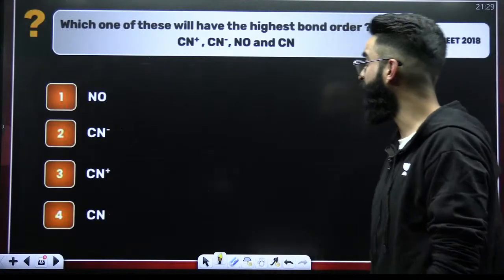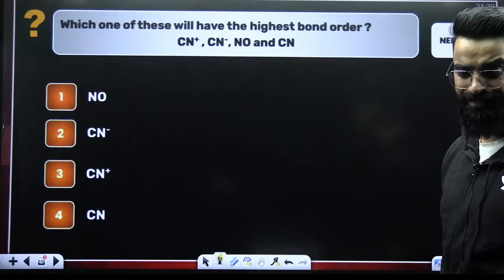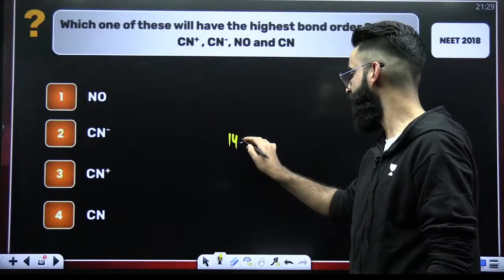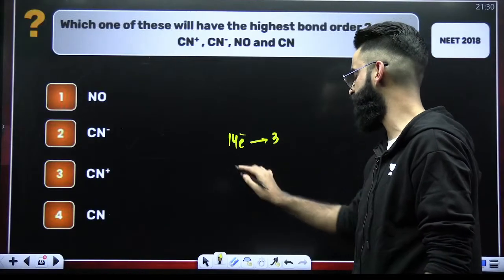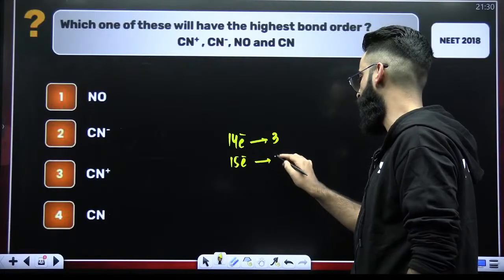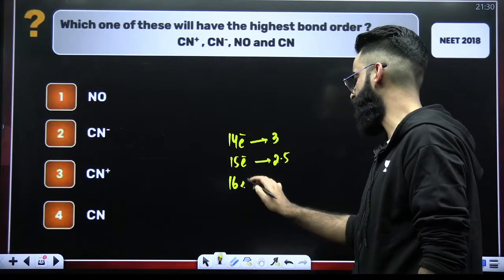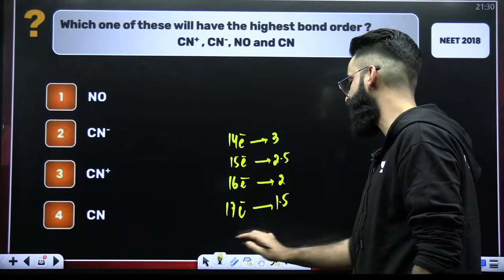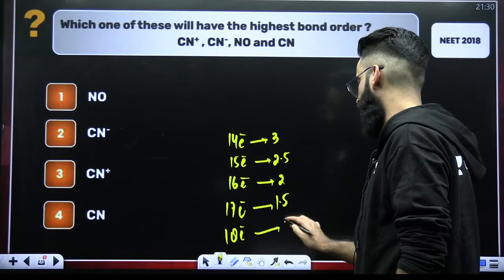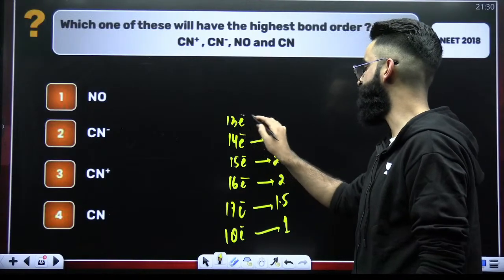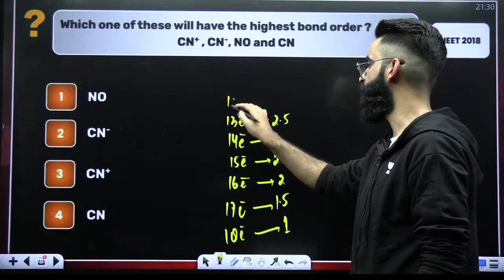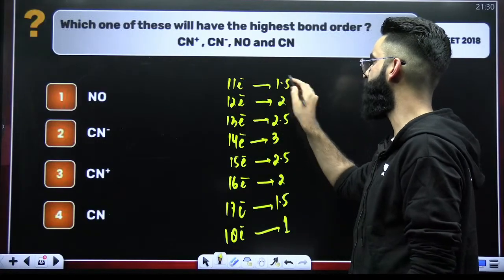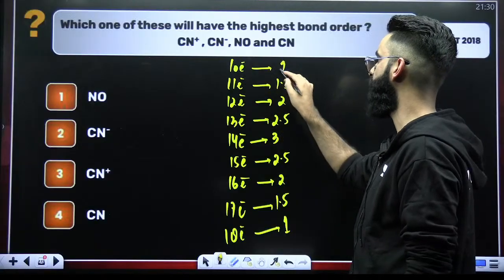Well, for the bond order, if you remember, I had given you one trick. I hope you remember that. If the total number of electrons are 14, for the 14 electron species, the bond order is 3. 15 electron species, the bond order is 2.5. 16 electron species, the bond order is 2. 17 electron species, the bond order is 1.5. 18 electron species, the bond order is 1. Similarly, 13 electron species has got the bond order of 2.5. 12 electron species has got the bond order of 2. 11 electron species, 1.5. 10 electron species, the bond order of 1.